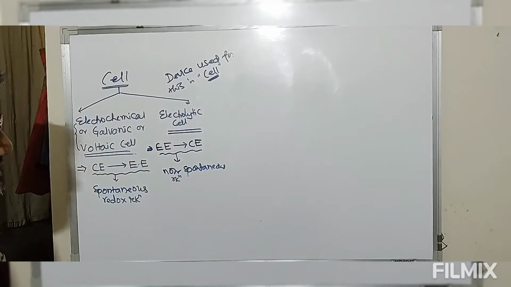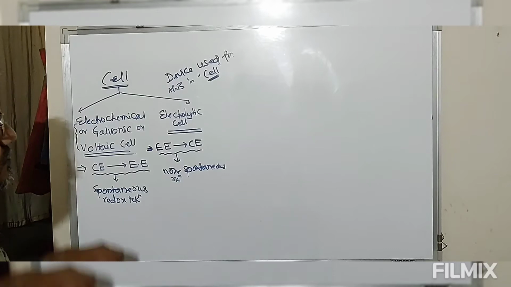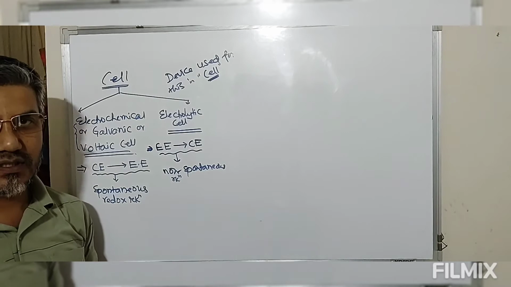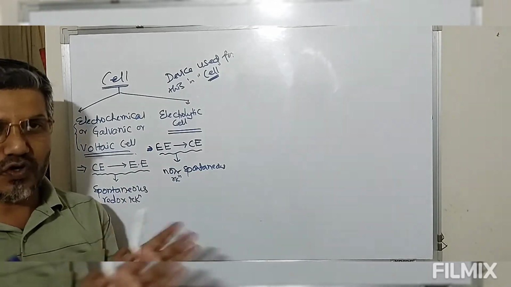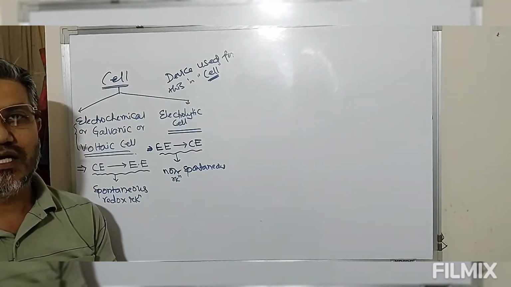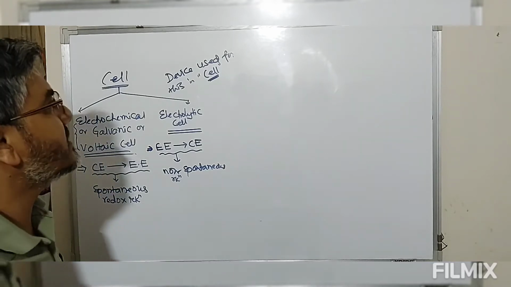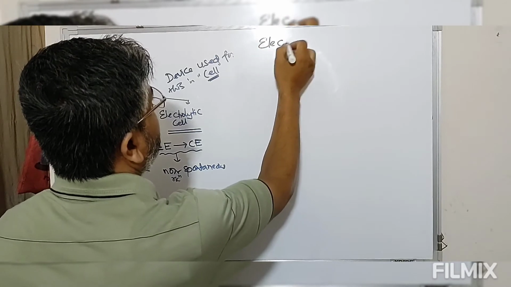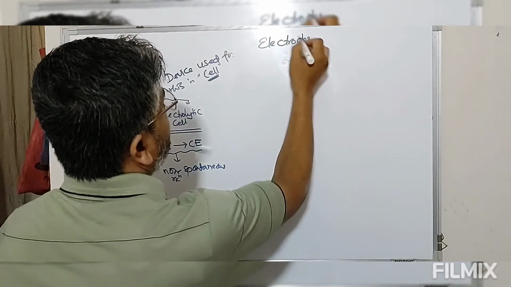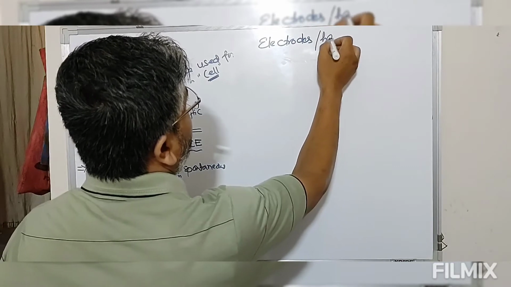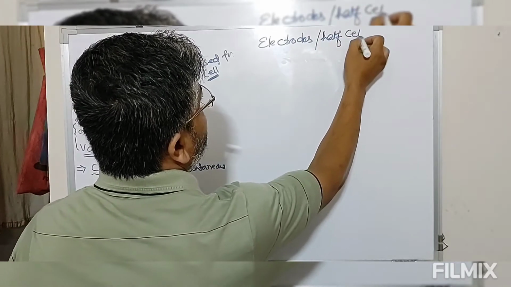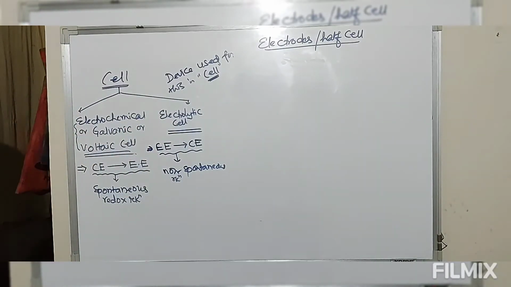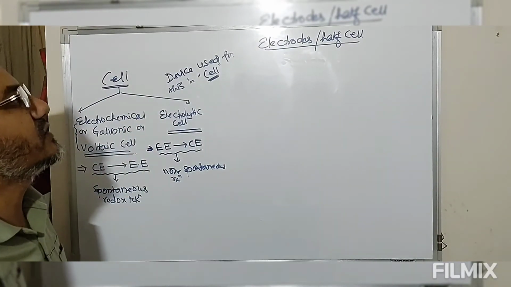Now the first thing that we have to know is that the cell consists of two half cells. Combination of these two half cells makes a full cell, and that half cell is known as an electrode. So we have this term electrodes, which is also known as half cell. Combination of these half cells gives you a full cell. Now let me define what electrodes are.